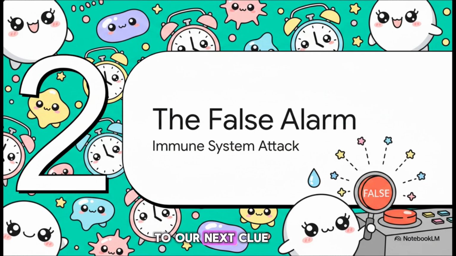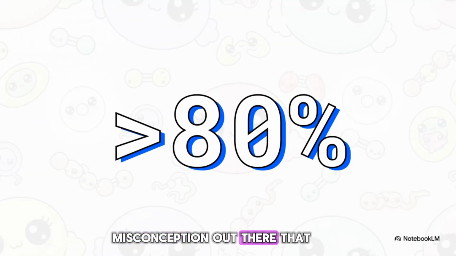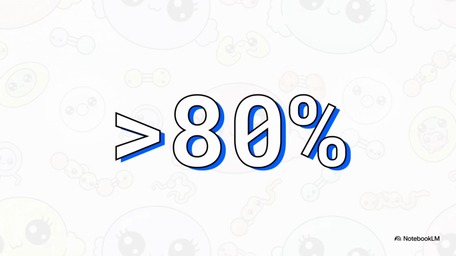That brings us right to our next clue, Section 2, the false alarm explained, and exactly why your immune system gets locked in attack mode. There is this massive misconception out there that in autoimmune and chronic inflammatory conditions, your immune system is just broken or making a mistake. But look at this staggering number, 80,000 plus. Seriously, wrap your head around that.